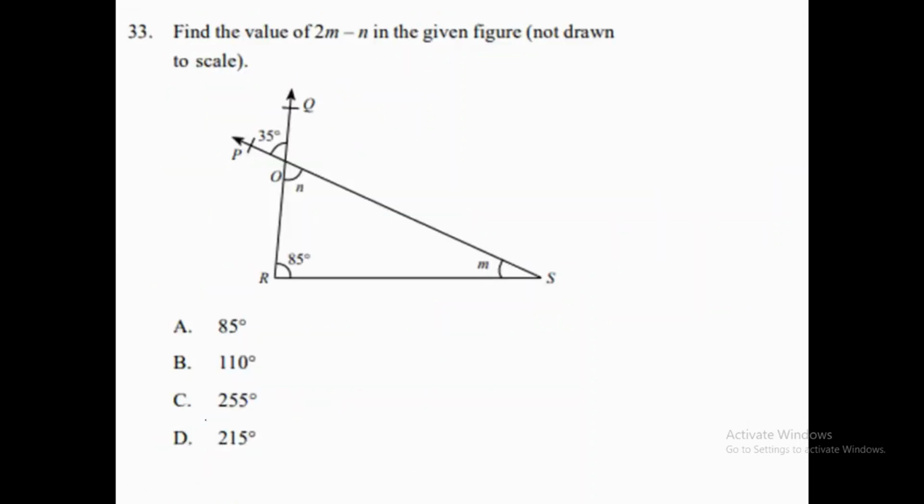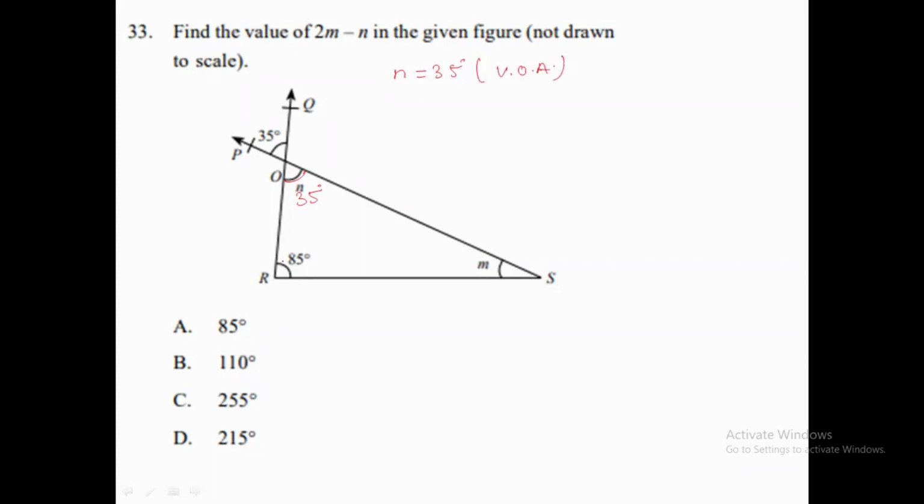Okay, now let's solve the next question. Question number 33 is saying we need to find the value of 2m minus n. So how are we going to find it? Let's see. This angle is given to us, which is 35. So n is also equal to 35, no? Vertically opposite angle. N is also equal to 35 due to vertically opposite angles.